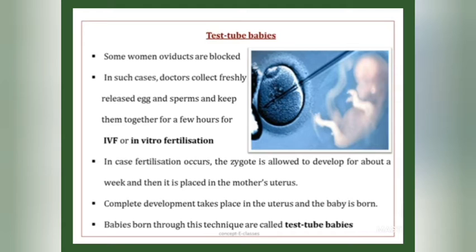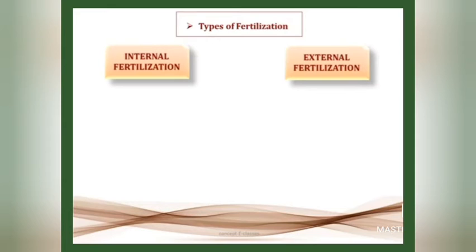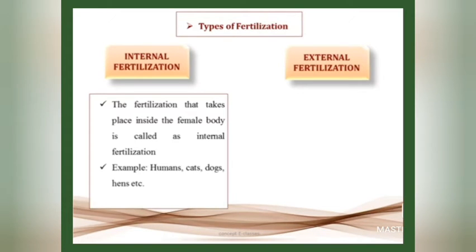And babies born through this technique are called test tube babies. So we saw what is fertilization. The next topic is types of fertilization. There are two types of fertilization: internal fertilization and external fertilization. The fertilization that takes place inside the female body is called internal fertilization. That is, here the fusion of male and female gametes takes place inside the female body.